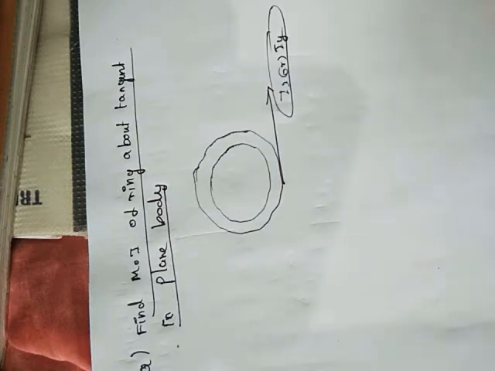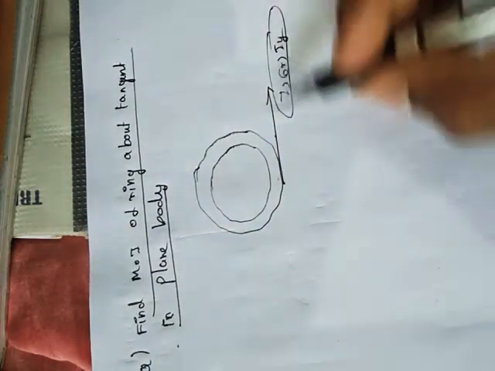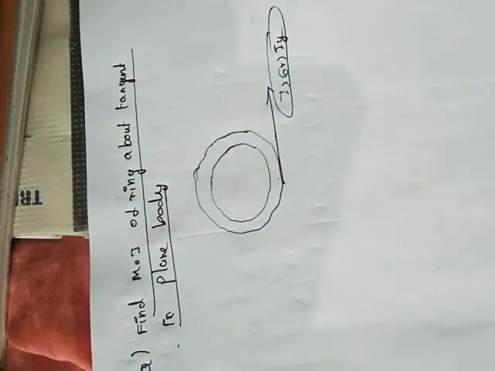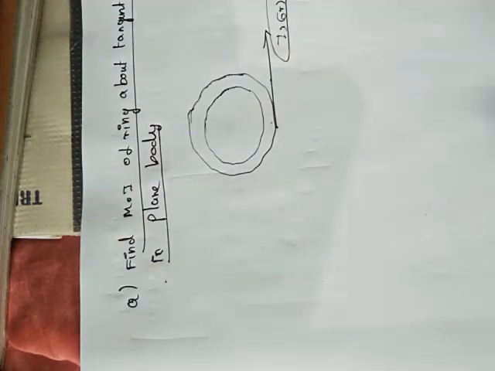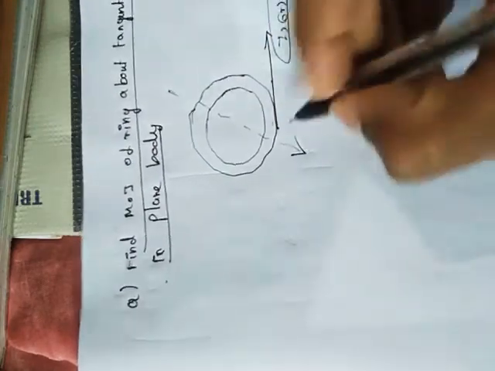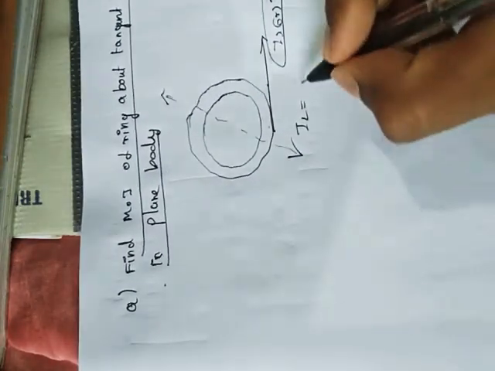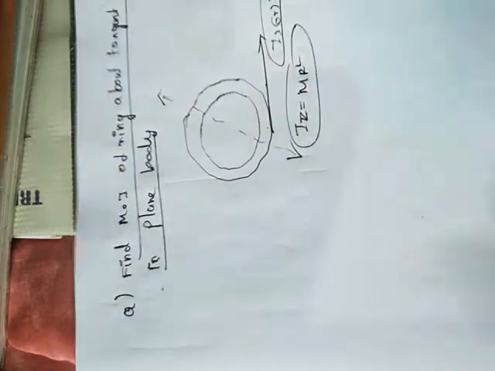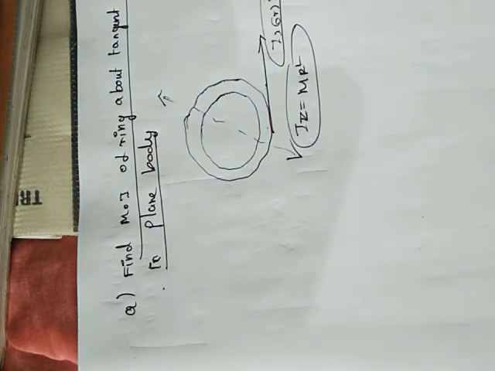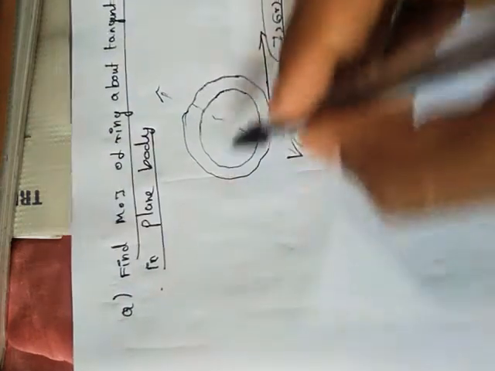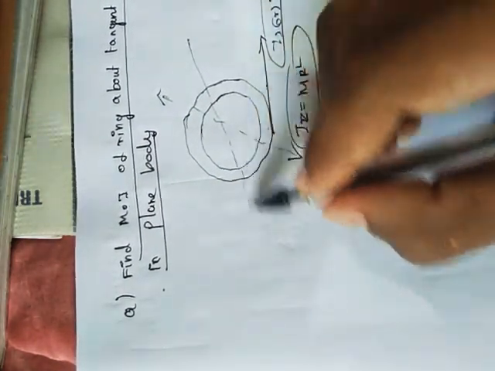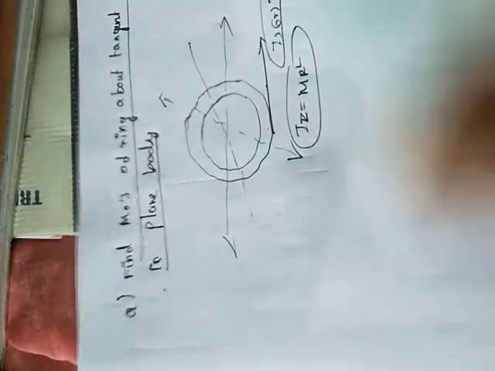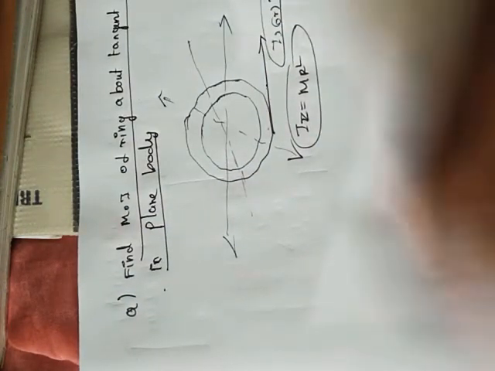Now the question is, what's the moment of inertia along this axis, this tangent? What do we generally have? Along the center we have the formula: Iz equals m r square. This is the common formula along the z-axis, which is the axis towards the center. I already said that whatever formula I gave is for the z-axis. For the center, Iz equals m r square. Assume this to be the center.